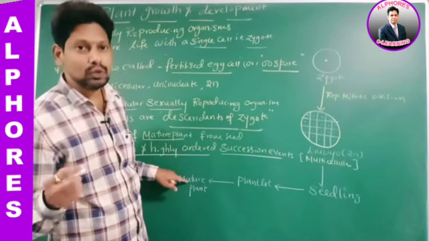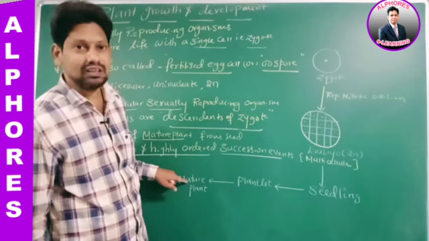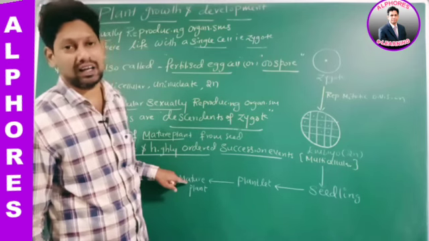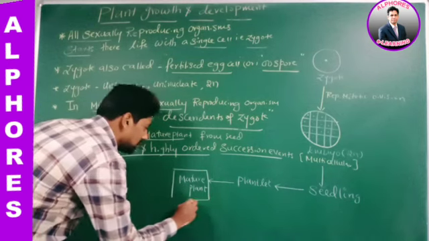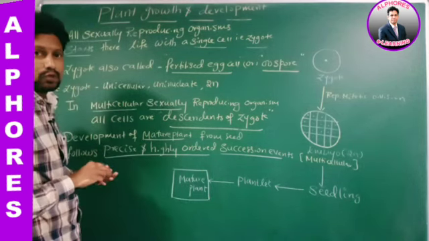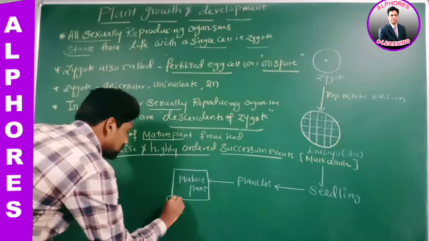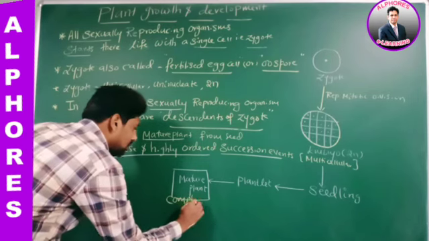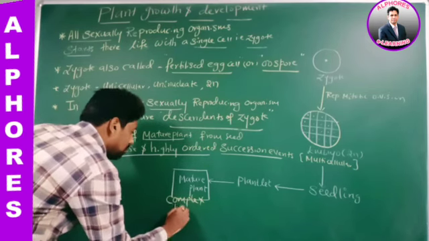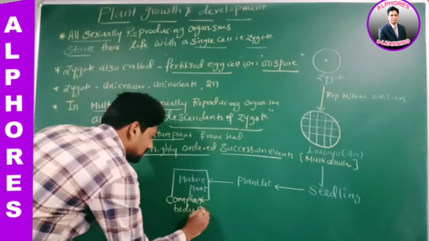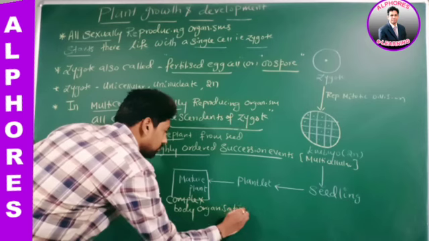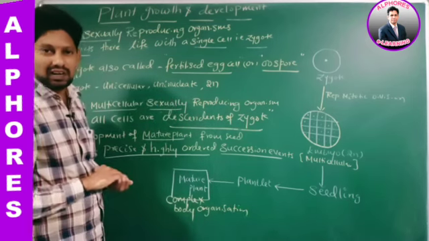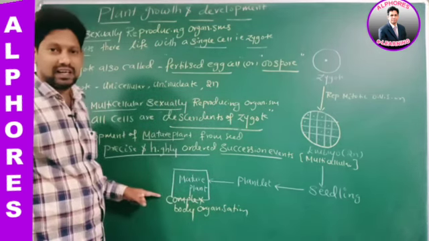This mature plant contains a complex body organization. This mature plant is with what, sir? Complex body organization.